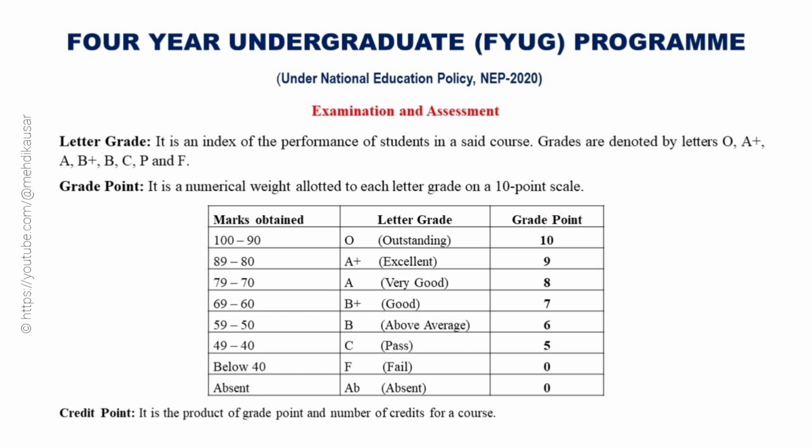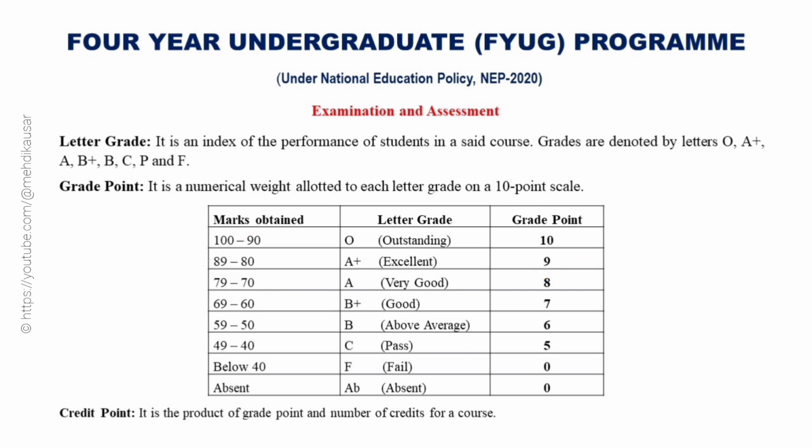In this 10-point scale, if a student secures marks in a paper in the range 90 to 100, then he or she will get a letter grade O, and for that, the student will get a grade point of 10. Likewise, for the marks in the range 80 to 89, it is a plus letter grade for which the student will get a grade point of 9.